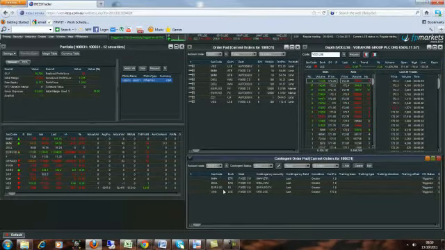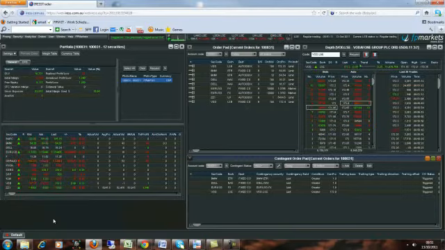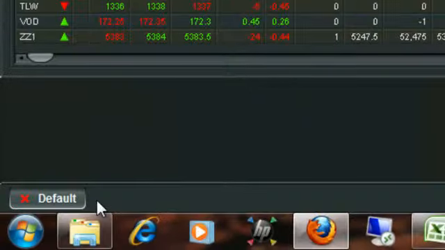So this is a basic layout of a screen that I may use. Some traders are quite different, so it is entirely up to you. And this is a basic workspace layout. Now there is a lot of functionality within the CFD trading platform, definitely too much to fit into one screen. So it also does run a tabbed workspace layout, very similar to, let's say, a Microsoft Excel spreadsheet.